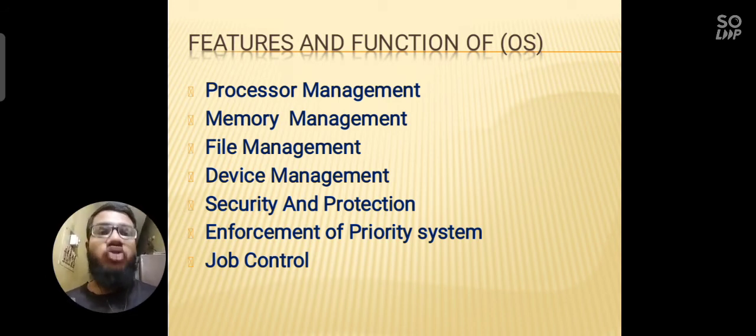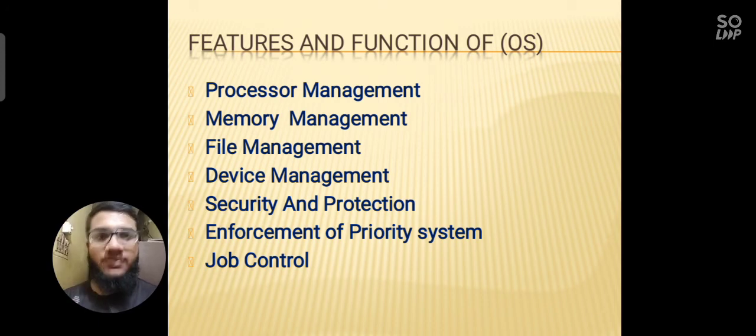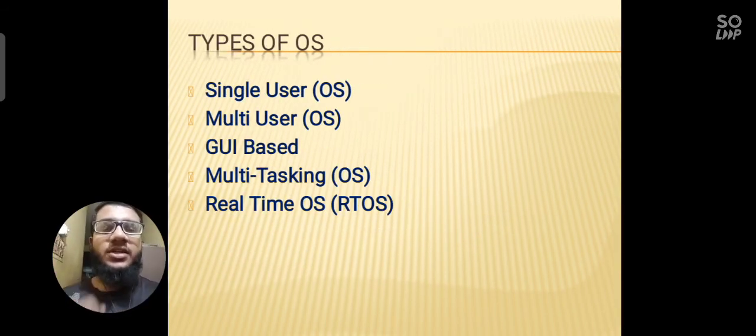Then the last thing is job control. Actually, what is job control? For example, what is your job? See, whenever you go for any job, you have to do something. So like that, an operating system has some specific jobs and it controls different types of jobs available in the computer system. Next comes the types of OS.